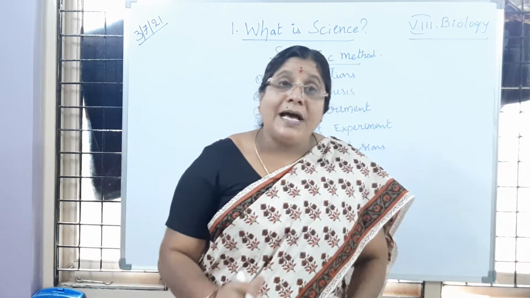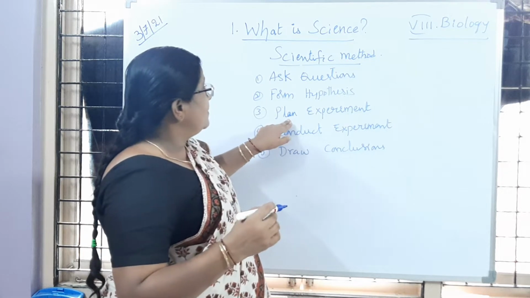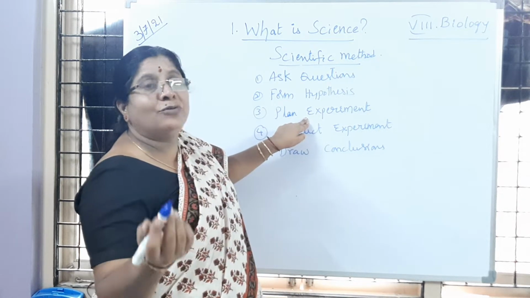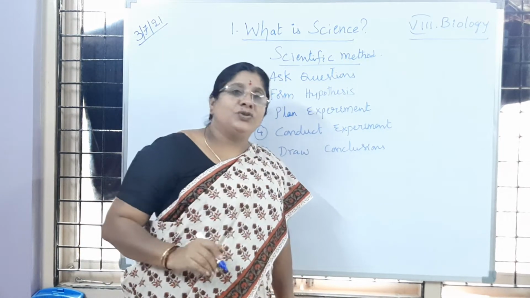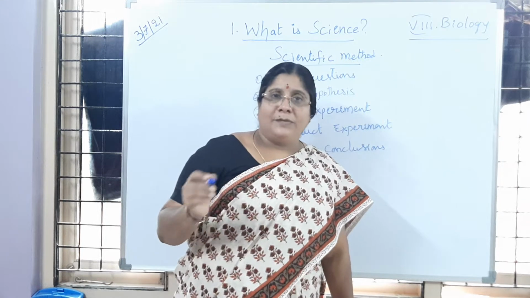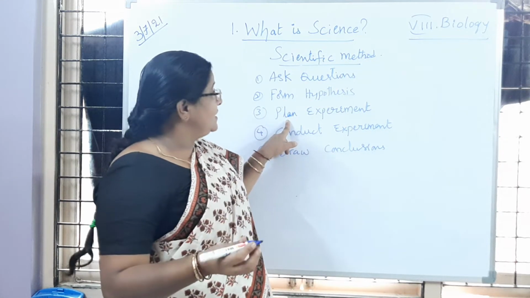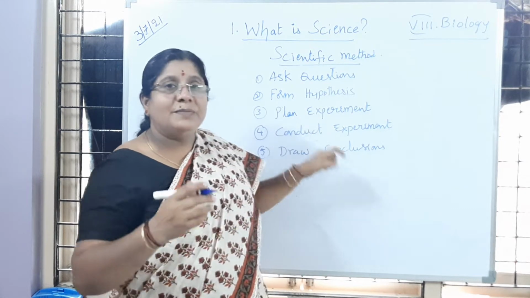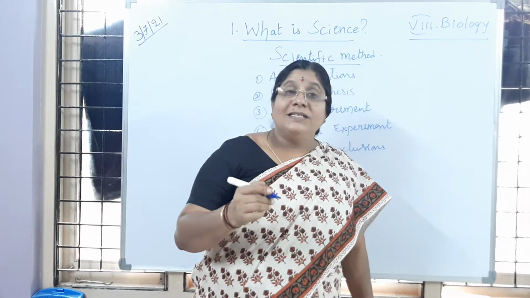Then, so it has to be proved or not. For that, what does he have to do? He has to plan, or you have to plan, an experiment. Okay, so I will give that starch example only. Starch is prepared by the plants by the process called photosynthesis. So now we have to prove it, no children. So we have to plan. So what will be our plan? Aim, materials required, then procedure. What is the procedure?